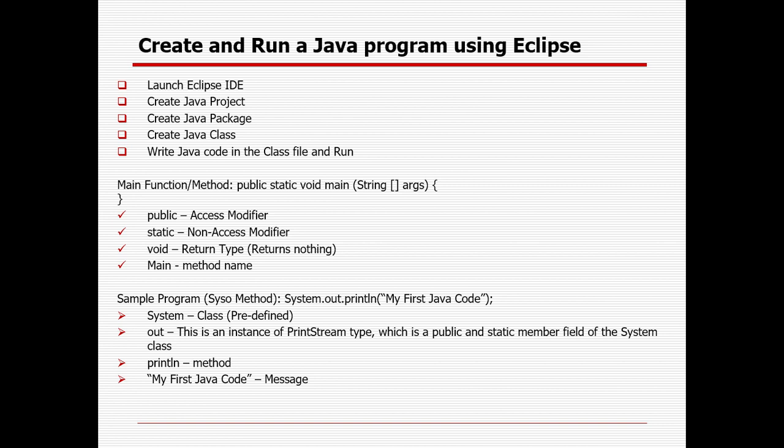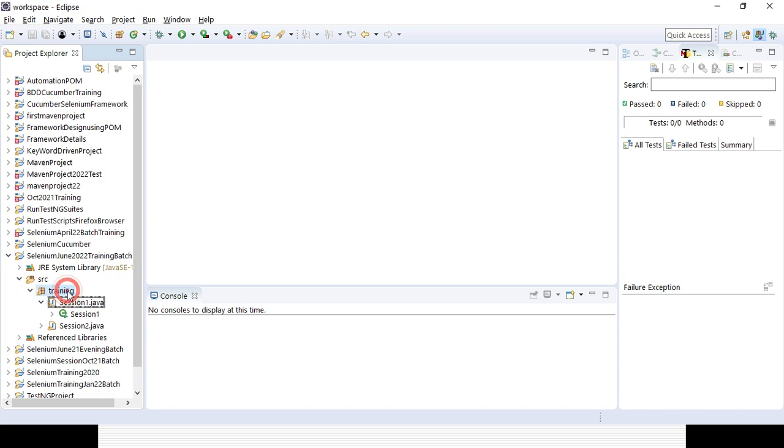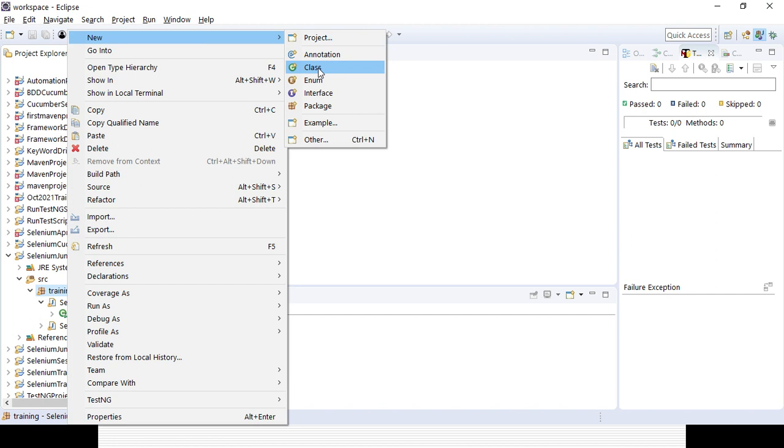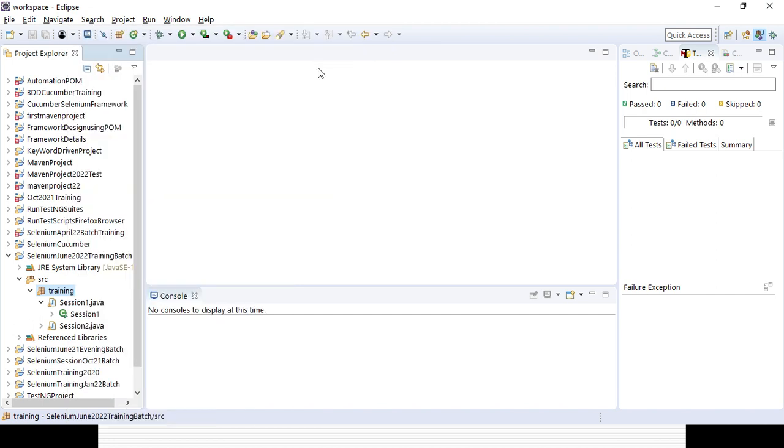Then, how to start your program using Eclipse? You already know that you need to launch Eclipse. After that you need to create a project, a package, and a Java class, and you need to write something in the class. So let's create a class here for session 3. In the package, right click, click on New, click on Class. I'm giving the name session 3.